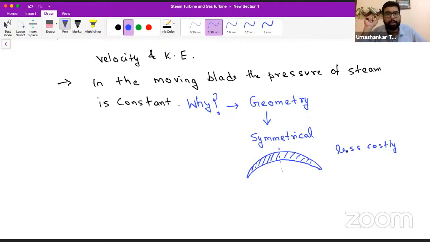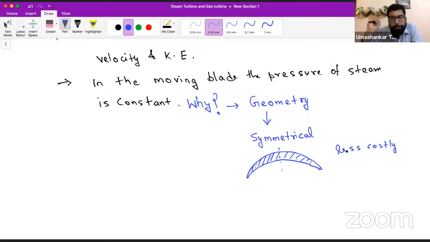Is that clear? Okay. So it is not about the losses, it is about the application. As you all can understand, sometimes cost is important, sometimes quantity is important. Reaction turbines are generally used where the power requirements are higher, and impulse turbines are used where the power requirements are lesser.